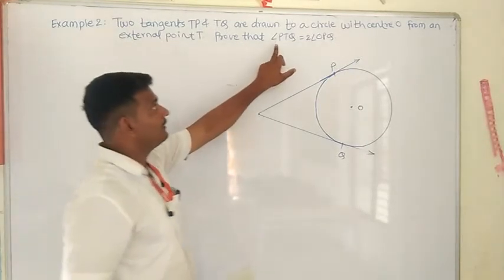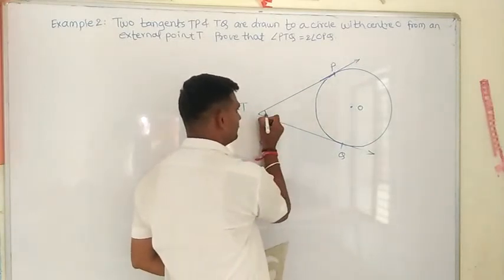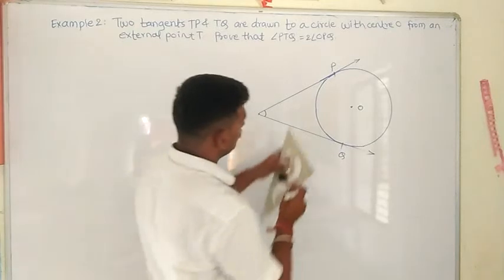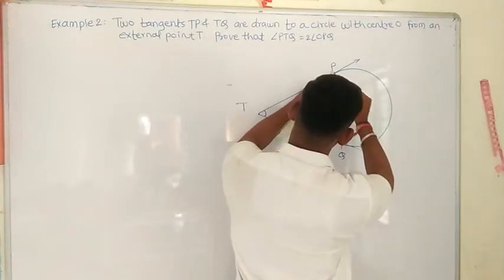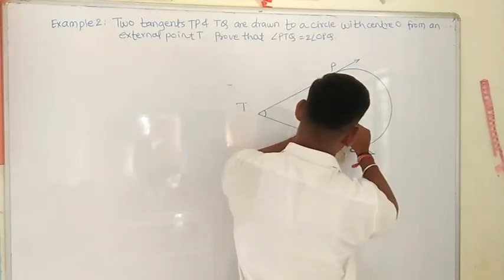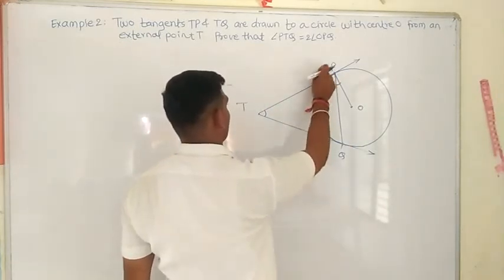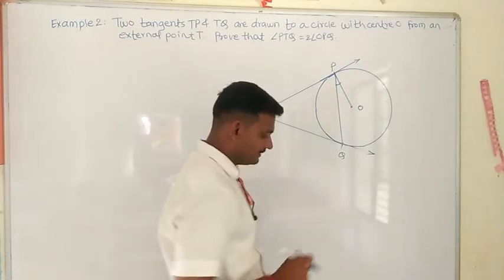Prove that angle PTQ, this angle PTQ, is equal to 2 times angle OPQ. OPQ means we have to join this angle OPQ, which means we have to join P to Q also. What we have to prove? See here, this angle PTQ is 2 times the angle OPQ. This one we have to prove.